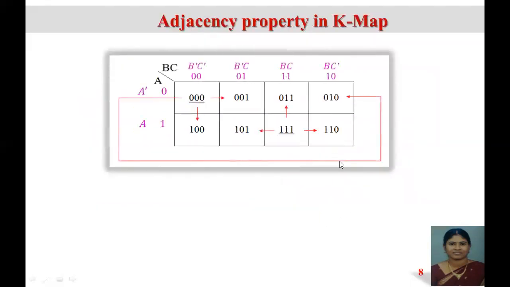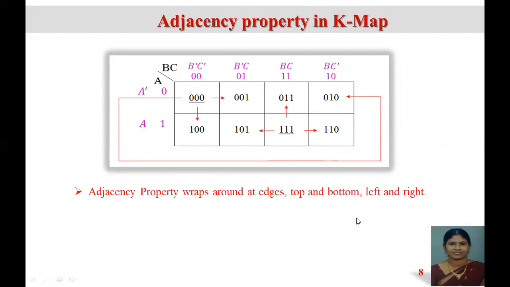So adjacency property in K-map is important for grouping. So how are we going to group your variables? Adjacency property means it is nothing but wrap around at edges. At the edges, you can see 0, 0, 0 and 0, 1, 0 is having 1 bit change. So these corners or edges can be grouped. Next, top and bottom. Top 0, 0, 0 and bottom 1, 0, 0 is 1 bit change. So these squares can be grouped.